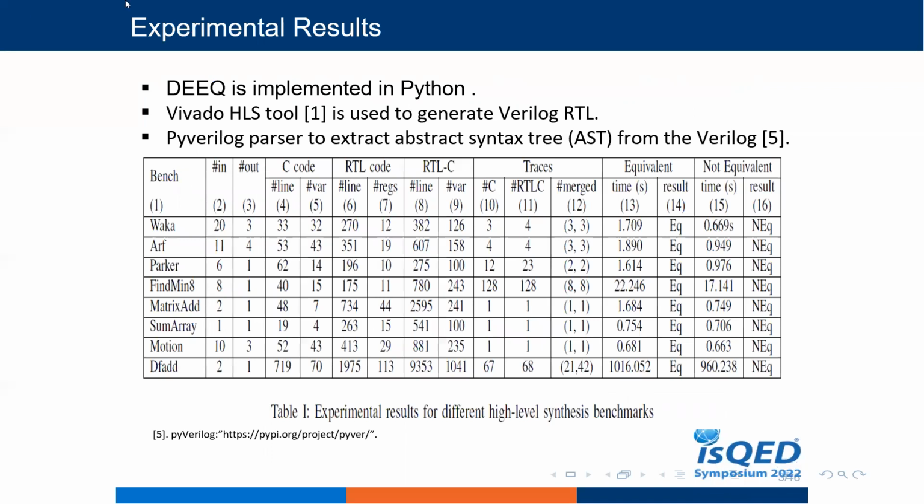Now the experiment results. DEEQ is implemented in Python. Behavioural HLS is used to generate Verilog RTL. We also use the pyVerilog parser to extract the abstract syntax tree from the Verilog.